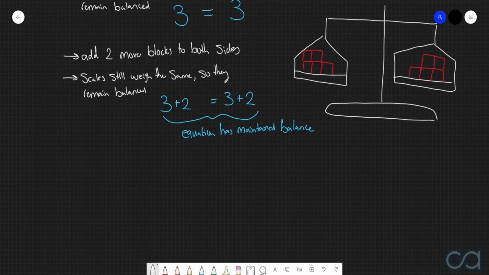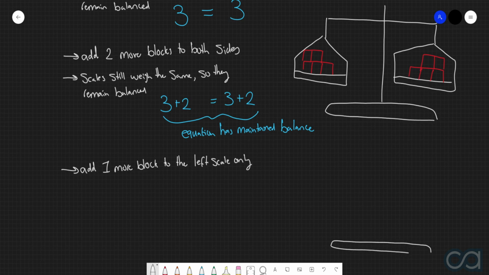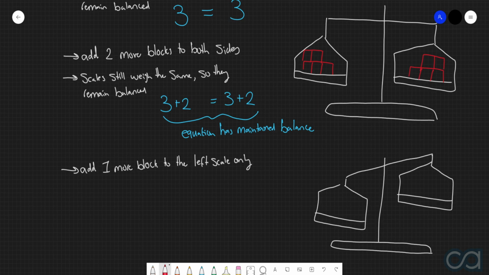Alright, third and final scenario that we're going to consider here is what happens if we were to just add 1 block to the left-hand scale. Then what would actually happen in this situation? What's going to happen is the left-hand side is going to be heavier than the right-hand side, so the scale is more so going to look like this. And again, this is because now the left-hand side has more blocks than the right-hand side, so it's going to be heavier, pulling it downwards.